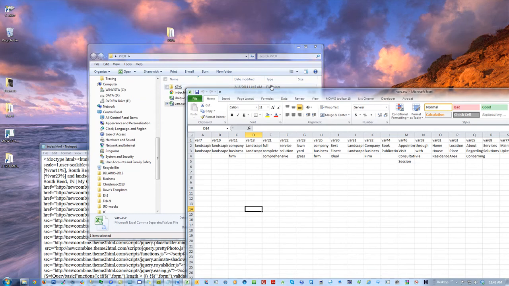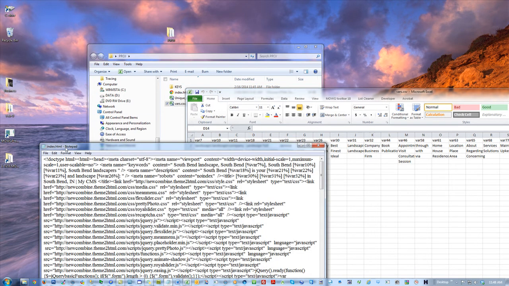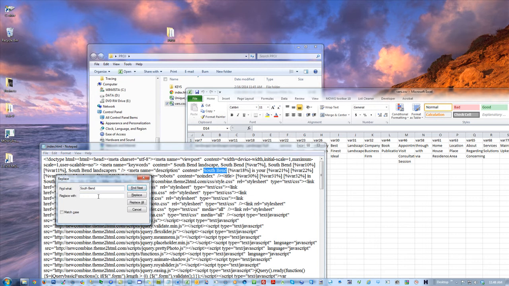So Control C, Control H, Control V. Every instance of var South Bend, I'm going to turn into this token called var 2000 that looks like all the other tokens on the page, except instead of being var 7 or something, it's var 2000. And if you want, you can highlight one of these. Just don't get any stray spaces. Copy it, paste it in, and then just simply change the number.